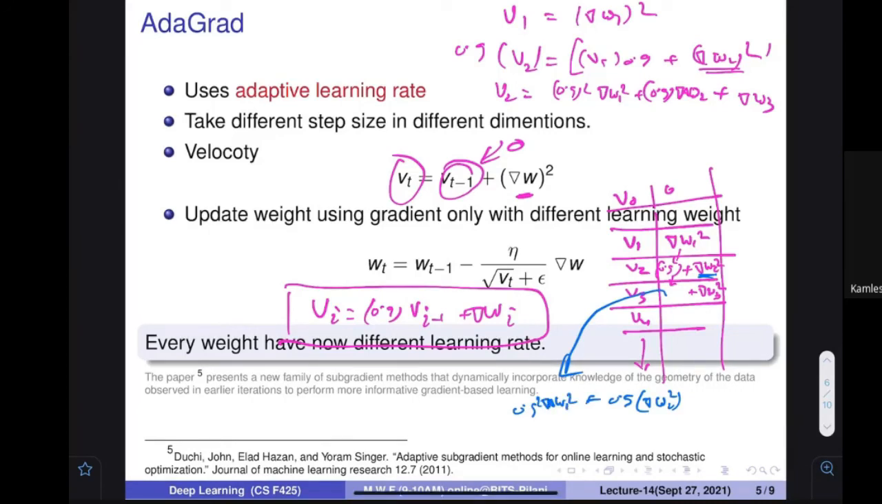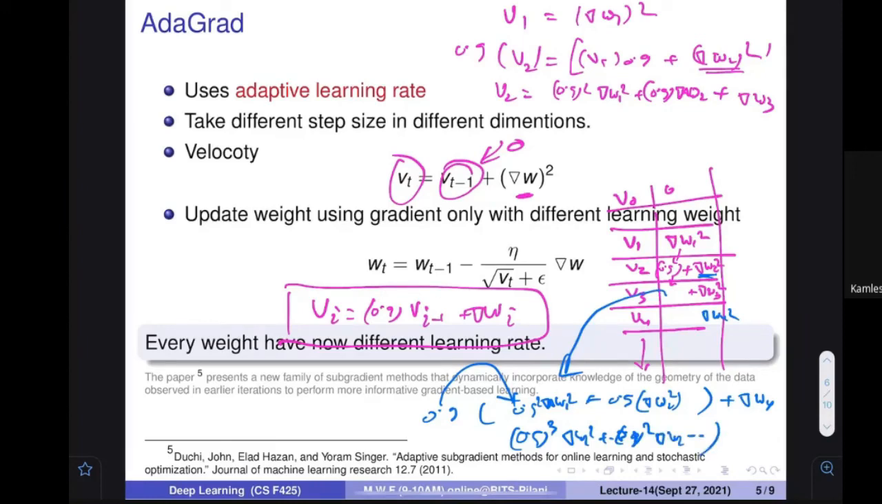What would come here next? Delta W4 is added, means you add delta W4 and you multiply the complete thing with 0.9. So 0.9 is multiplied over here: 0.9 to the power cube delta W1 square plus 0.9 to the power square delta W2. I'm very bad at writing. Okay, are you able to understand what I wanted to tell?